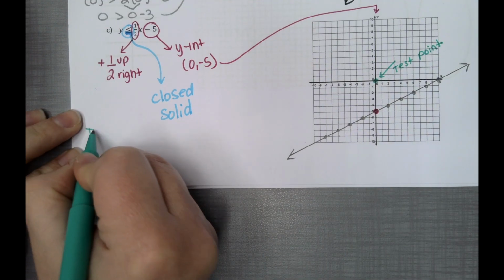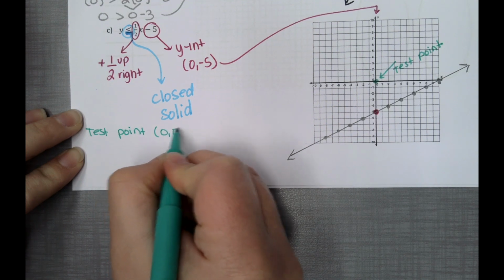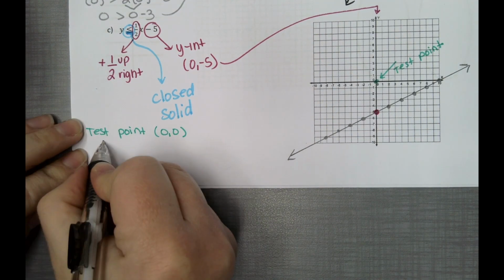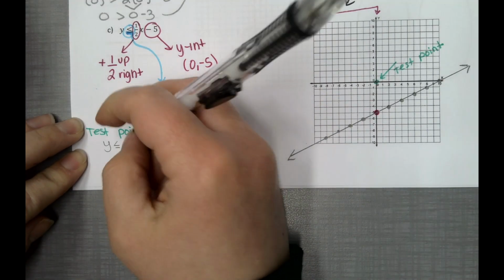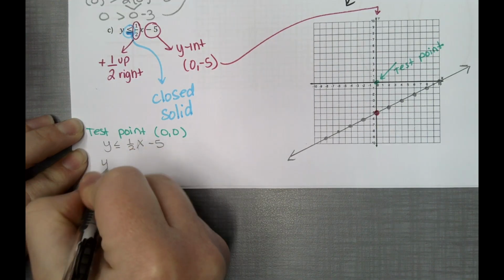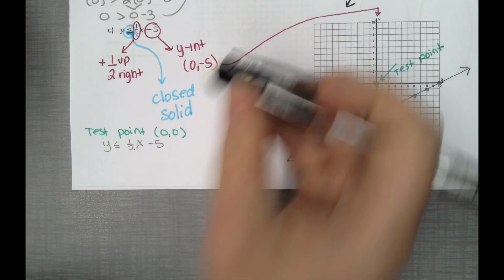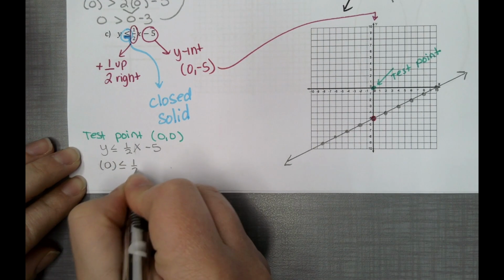Okay, testing point 0, 0. Let's copy down our inequality. Y is less than or equal to 1/2. Oops, we don't have to open in this step. We're just copying it down. X minus 5. Y is less than, just kidding, this is where we're going to open. 0 is less than or equal to 1/2.